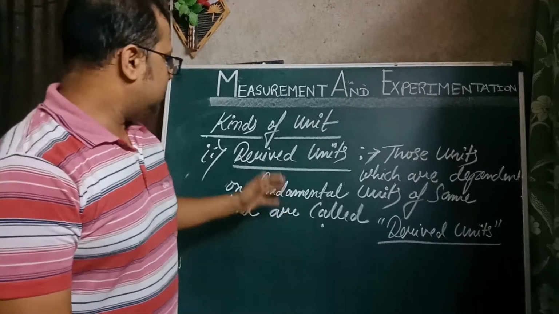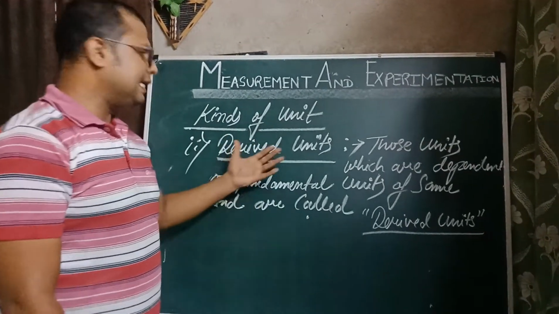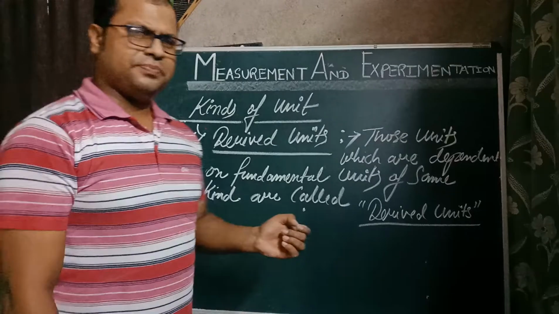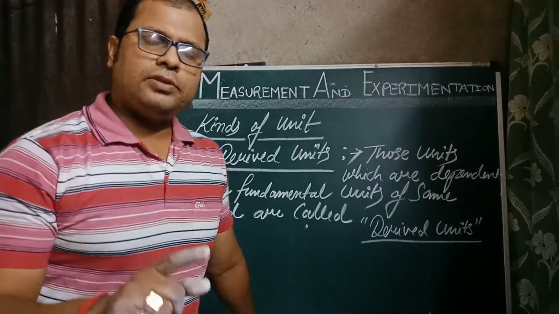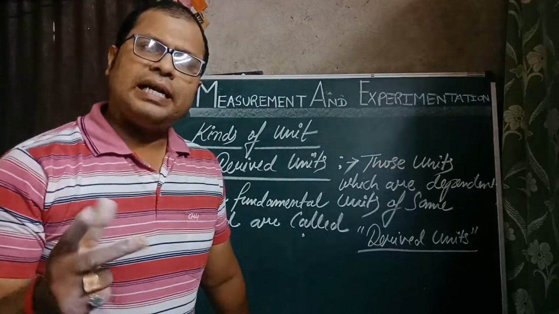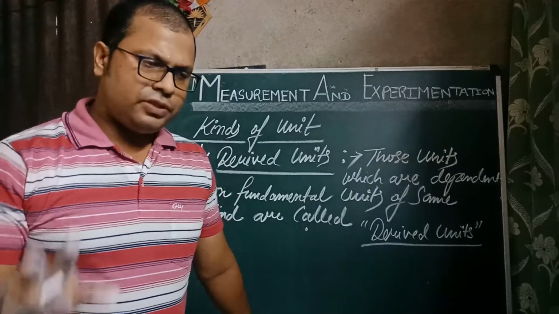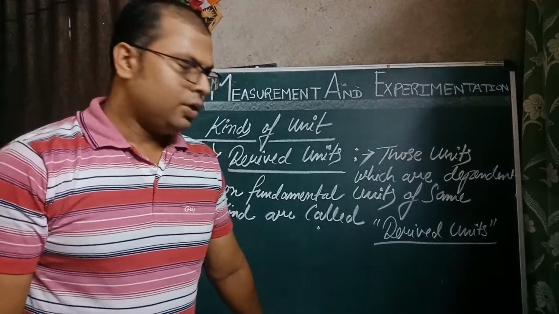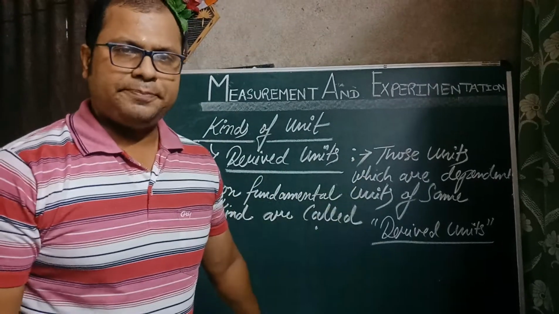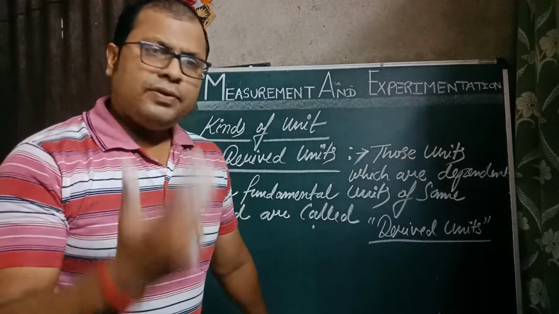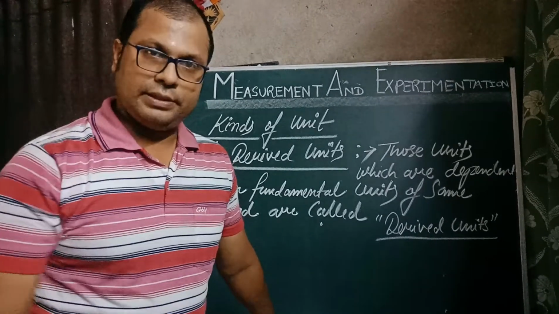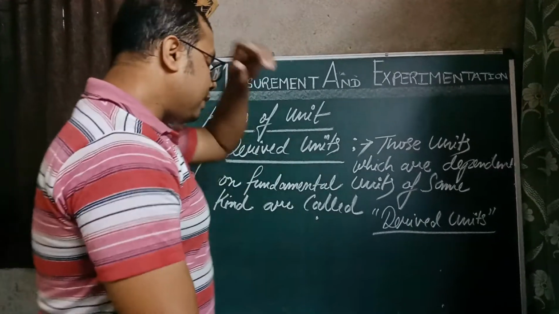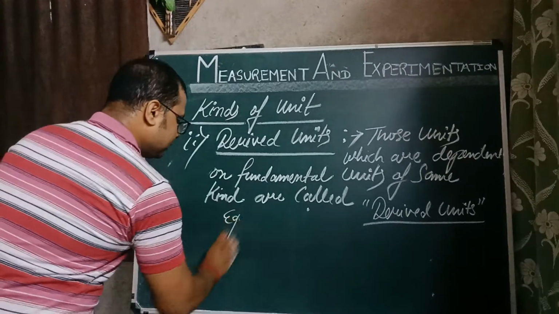So now students, the second type of unit, that is derived unit. What are they? How can we define that? In the fundamental units, we have understood that the units which are independent of any other unit, which do not depend upon other. So derived unit is just opposite of that. These units are dependent on what? On fundamental units.